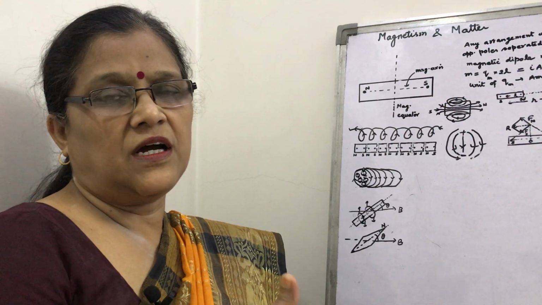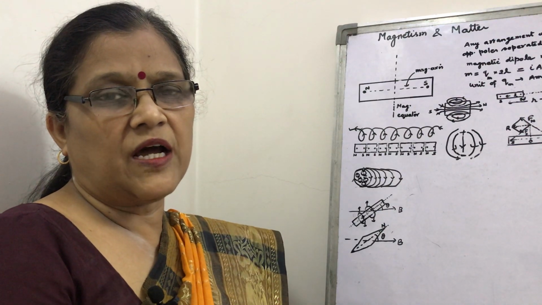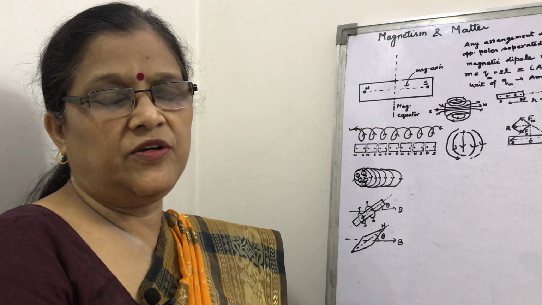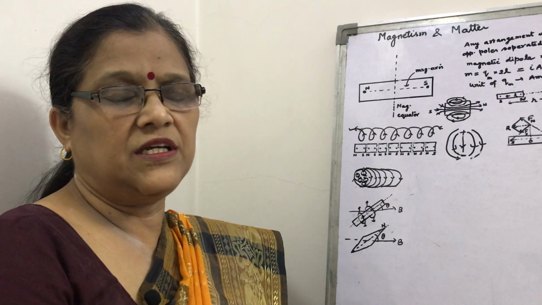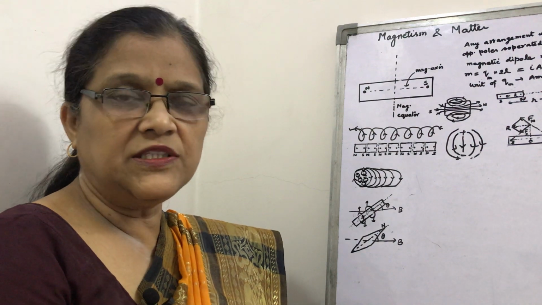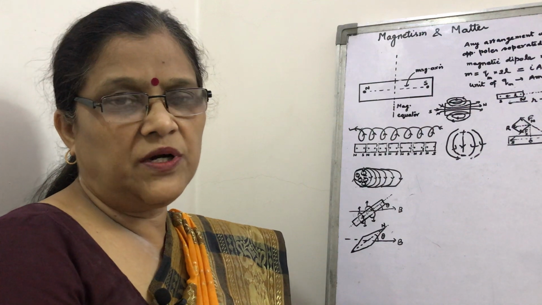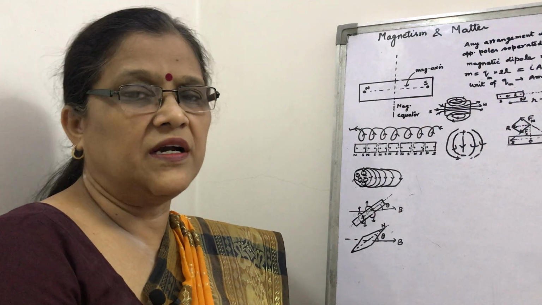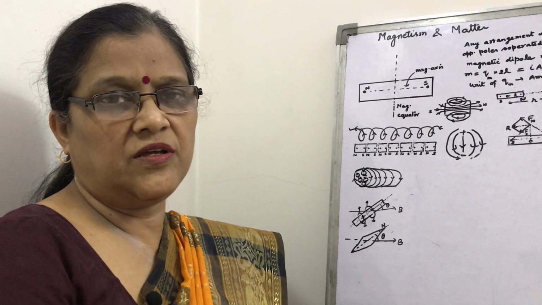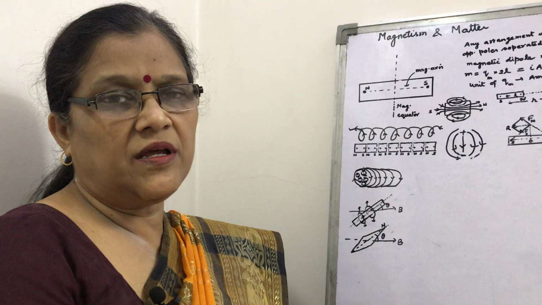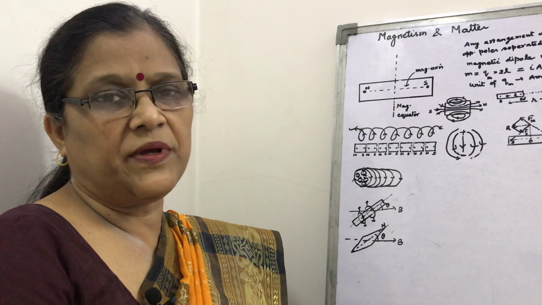If you have read properly about the electric dipole, electric field due to a dipole in axial position, torque, potential energy, so many relations in electrostatics you have learned. You have learned the electric dipole. In the case of a magnet, every magnet is a magnetic dipole. So, by the analogy, you can read this topic.